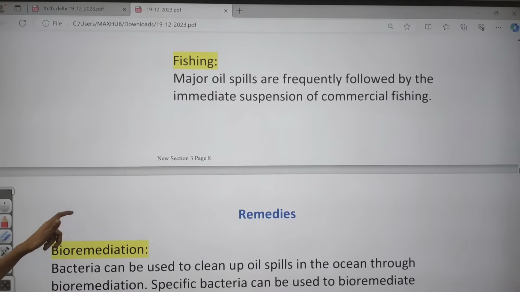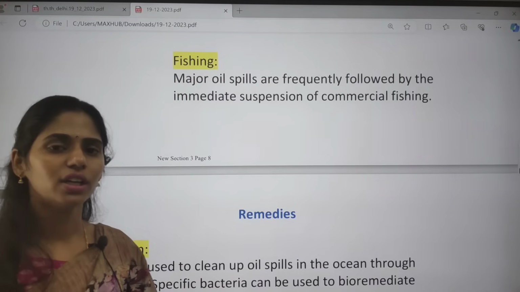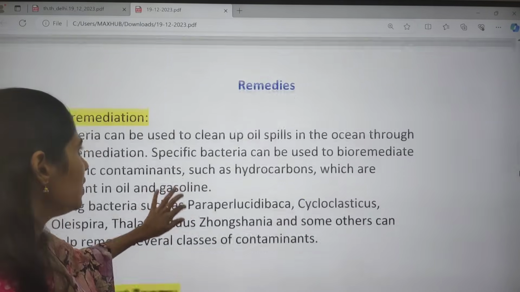And next one is fishing. Major oil spills are frequently followed by immediate suspension of commercial fishing. Because of this, the local communities who are dependent on fishing will be affected the most. And what are the remedies?